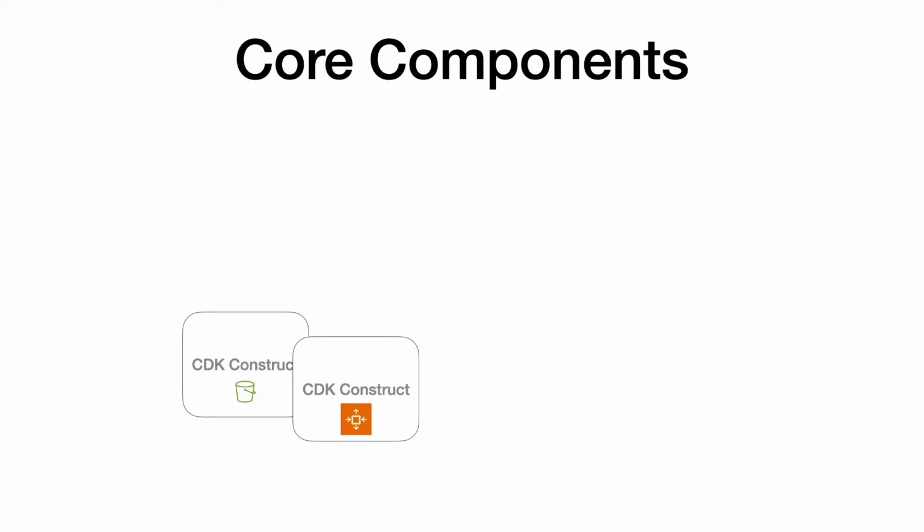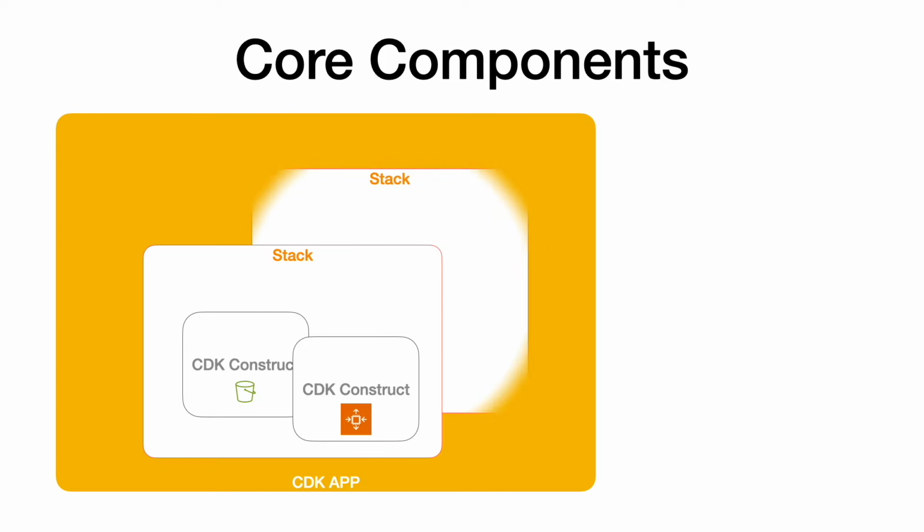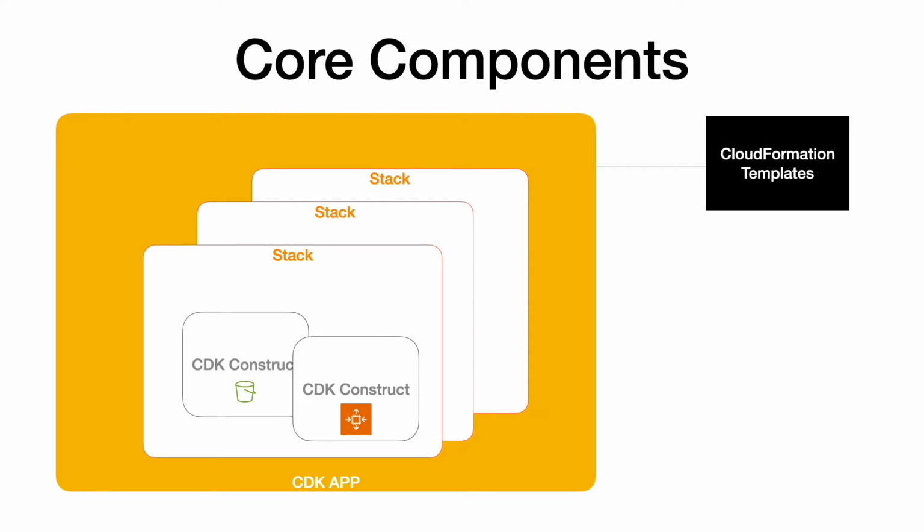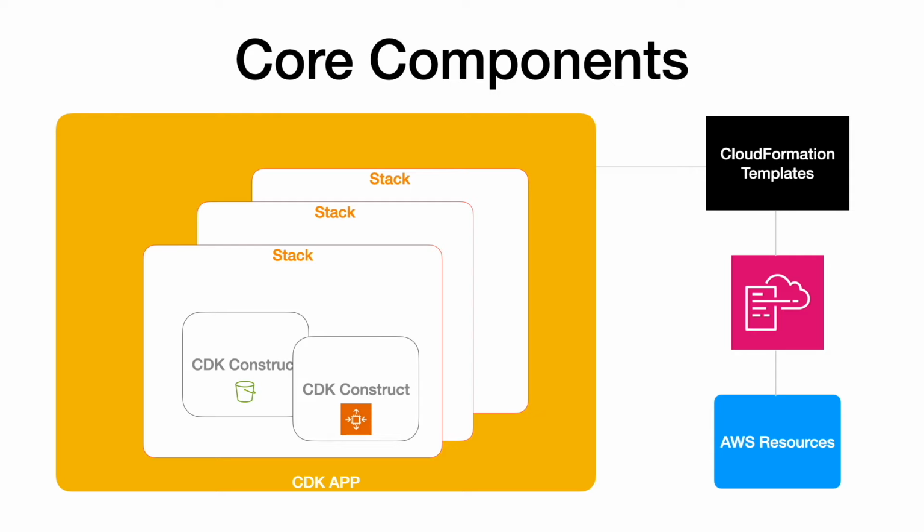You can define one or more CDK constructs inside a stack, which is a unit of deployment in CDK. All AWS resources defined within the scope of a stack are provisioned as a single unit. This also means that they can be updated or deleted together as one unit. A CDK application is a container for one or more stacks. The code for the CDK app gets converted into the respective CloudFormation templates. The CloudFormation engine interprets these templates and provisions the required stacks and resources for you.